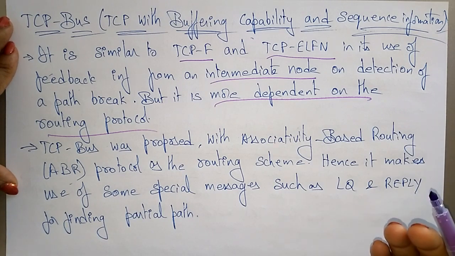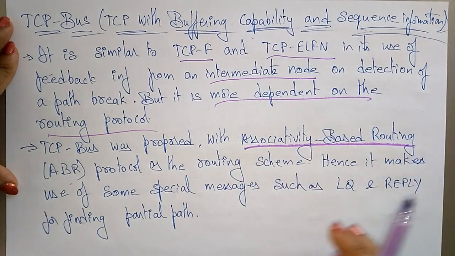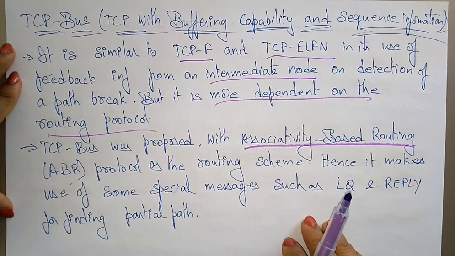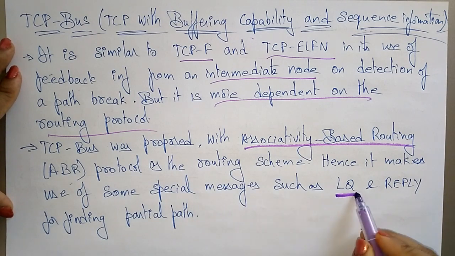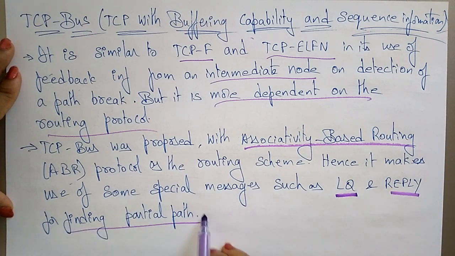So what type of routing protocol will it use? It will use the associativity based routing protocol as a routing scheme. Hence, it makes use of some special messages such as LQ and reply for finding partial paths.